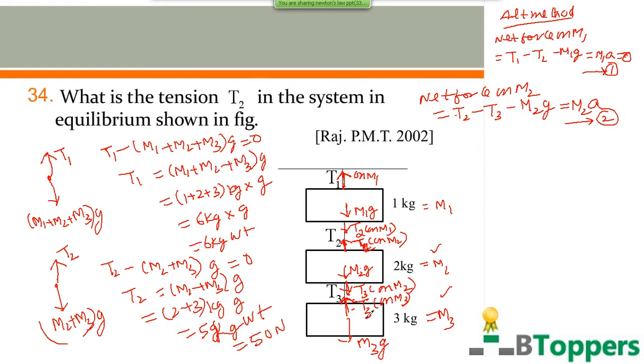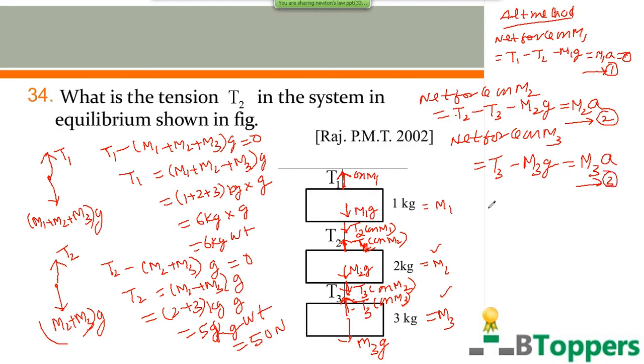Coming to the third mass M3. Only two forces act on the third mass M3, in opposite directions. Tension T3 by the third string on M3 acts upwards. Its weight M3G acts downwards. So the magnitude of the net force on M3 will be T3 minus M3G. From Newton's second law, that is equal to the product of mass M3 and its acceleration.